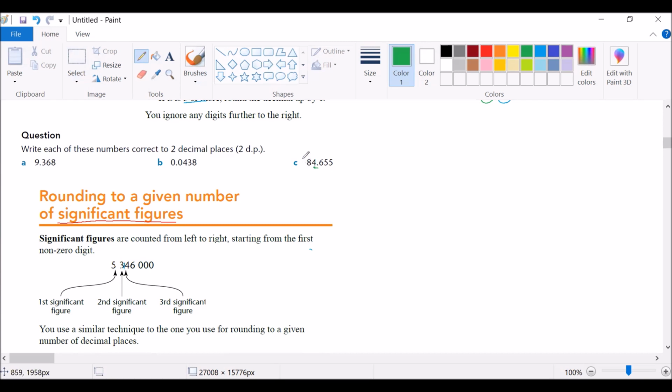But for significant figures, we are counting from left to right, from the first non-zero number. If we have 0.0438, and we say we want 2 decimal places, we are counting 2 numbers after the decimal point. That's what we want the limit to be. But for significant figures, if we say 2 significant figures, we start from left to right, and starting at the first non-zero number, we want 2 values. So our limit should be there. That is the difference between decimal places and significant figures.